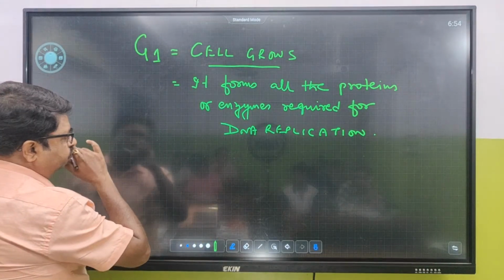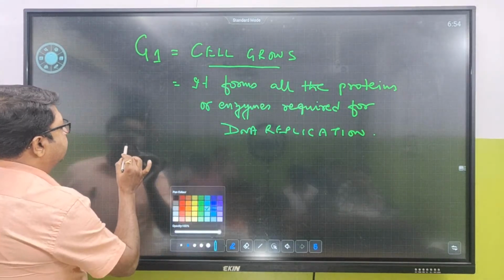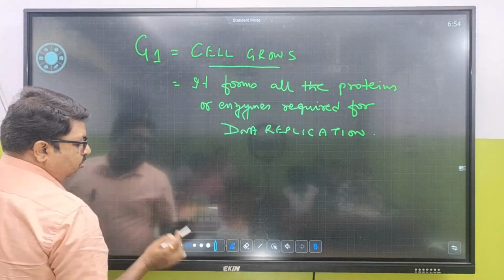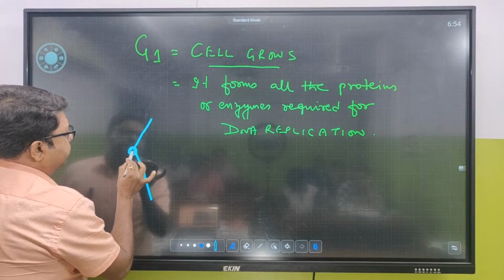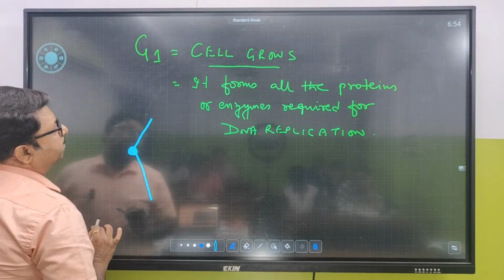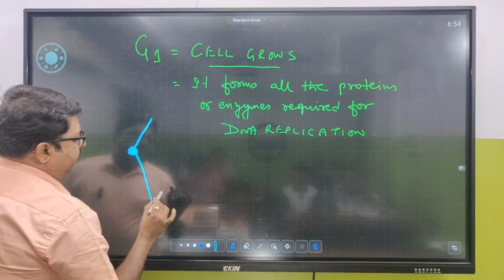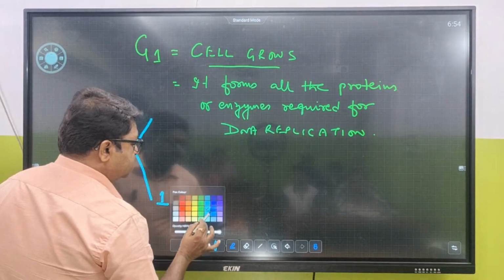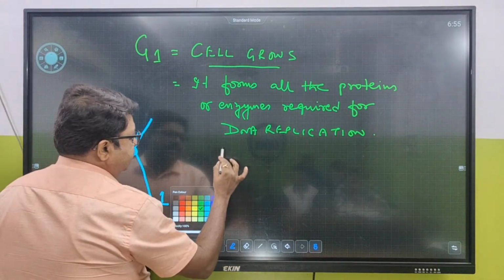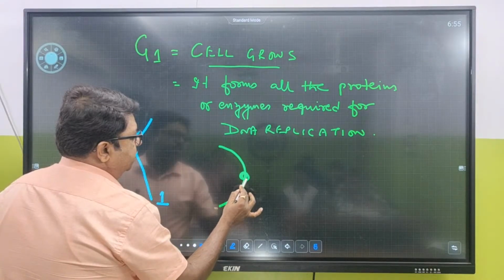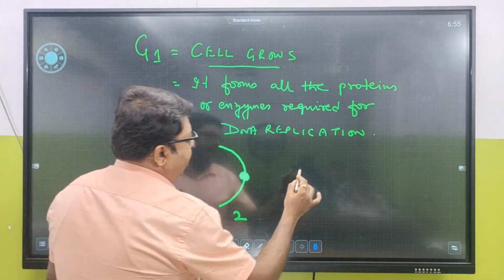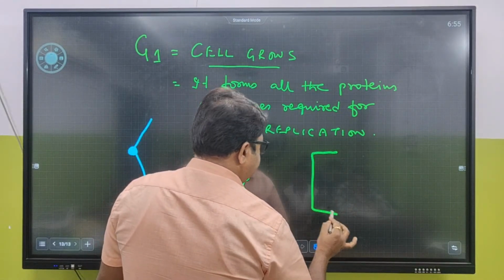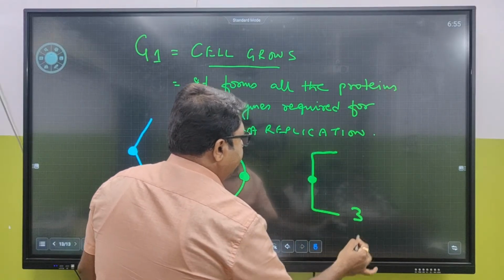In gap 1, if this is a chromosome, imagine a chromosome like this. This is a chromosome. This is a centromere. This is chromosome number 1. Say there is another chromosome like this. This is the centromere. Another chromosome number 2. And say, for example, there is another chromosome which looks like this. This is the centromere. This is chromosome number 3.